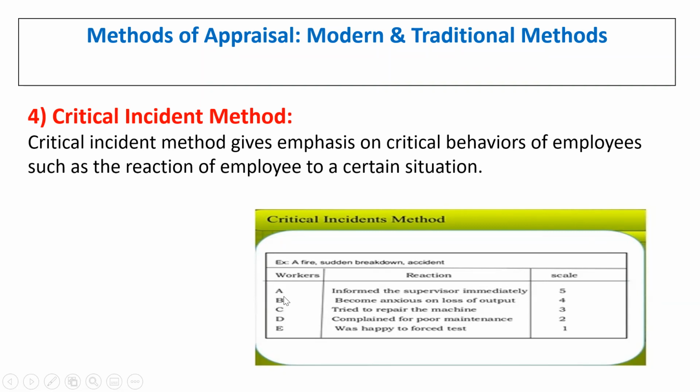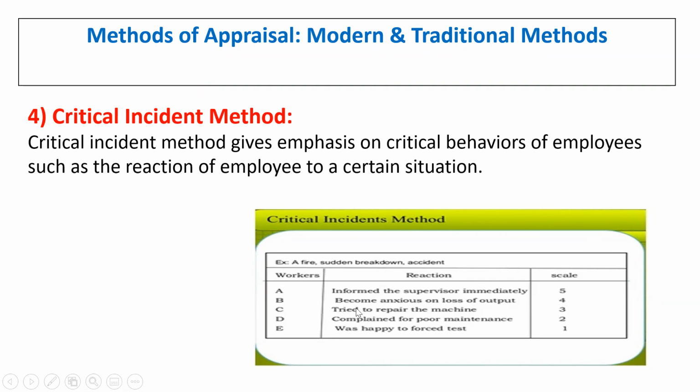If worker A informed the supervisor immediately, that reaction to the situation can be scaled as 5. A 5 indicates that the worker reacted properly to the information given by the superior.